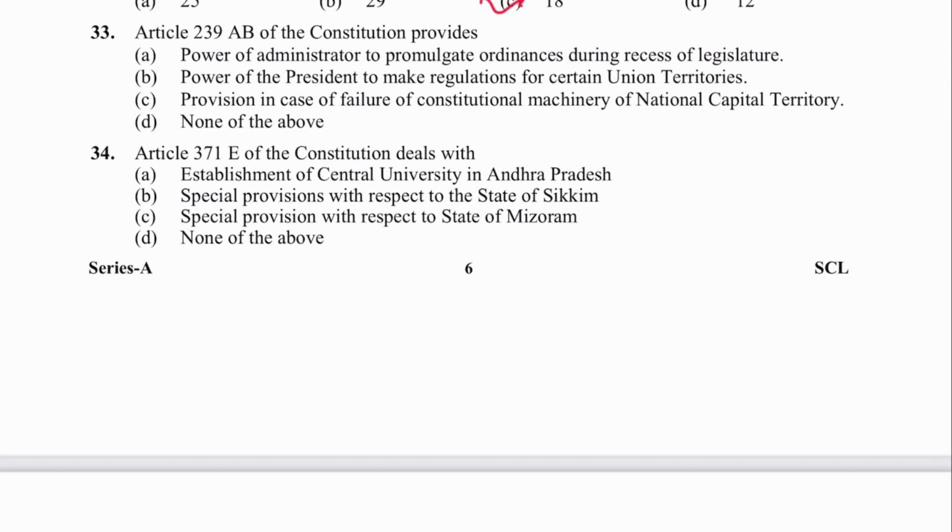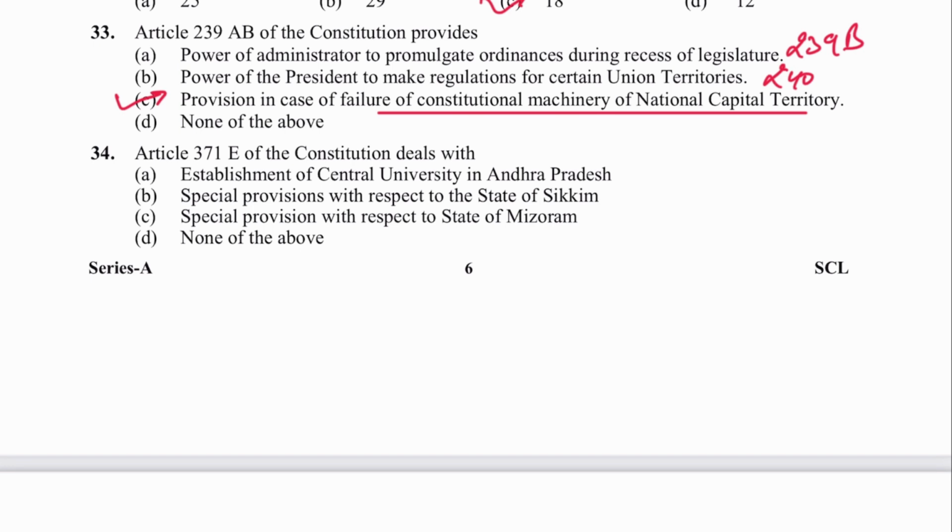Next is 33. Article 239A(b) of the Constitution provides for a power of administrator to promulgate ordinance during recess of legislature. No, it is provided in 239B. B है power of the president to make regulation for certain duties. It is mentioned in 240. बचा क्या? C is the answer. Provision in case of failure of constitutional machinery of NCT.